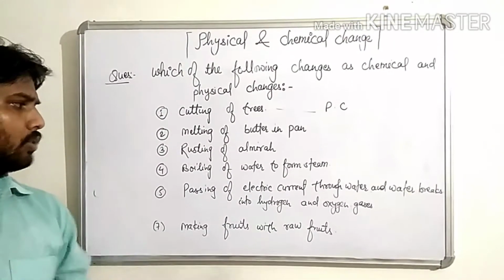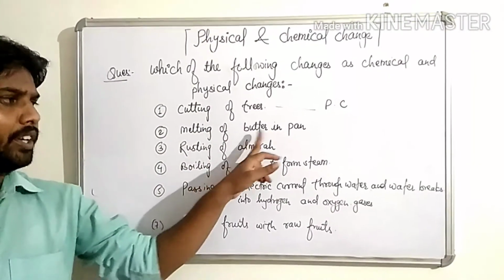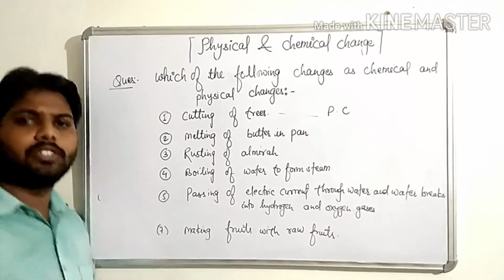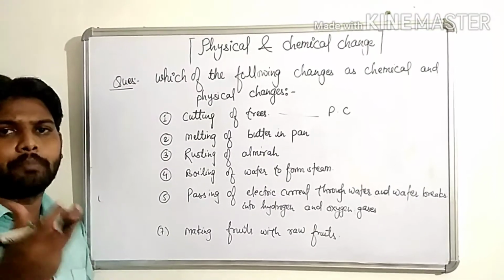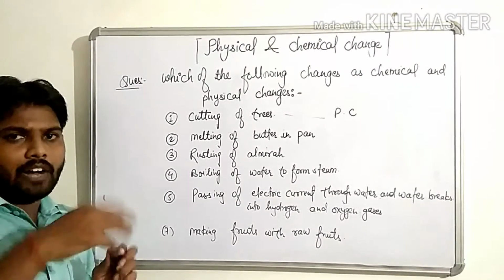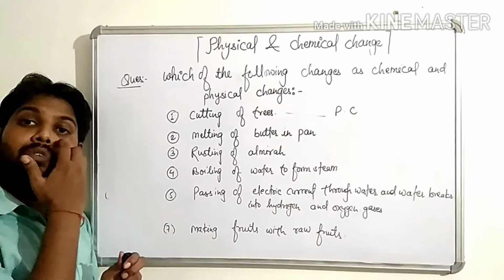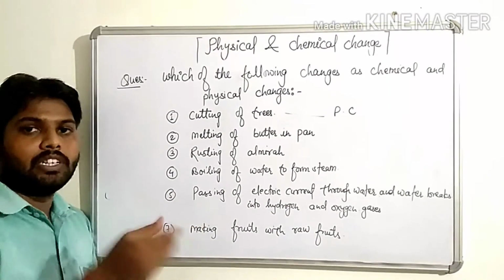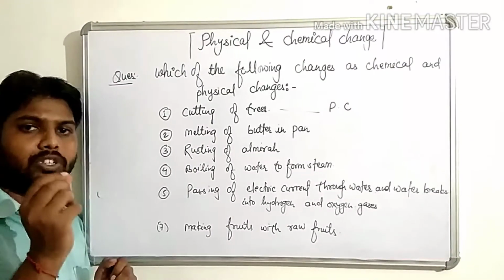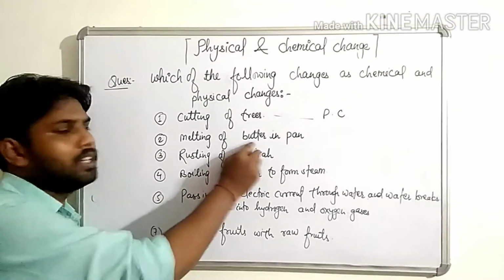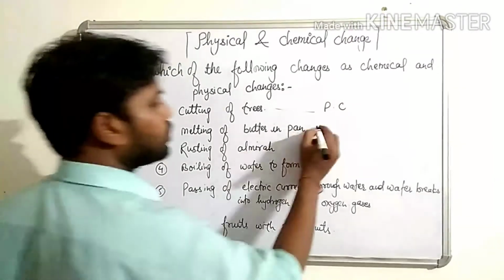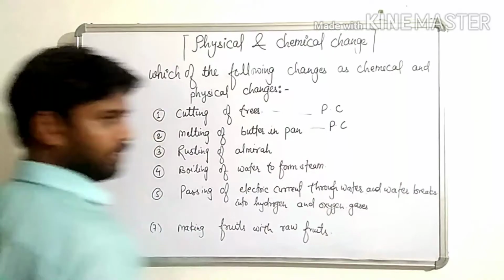Okay. Now second, melting of butter in pan. Melting of butter, children, it means the butter is kept in pan. After melting, the substance that is formed, the basic things will not change. Means the composition which is present in the butter will not alter. So children, this will also be physical change.